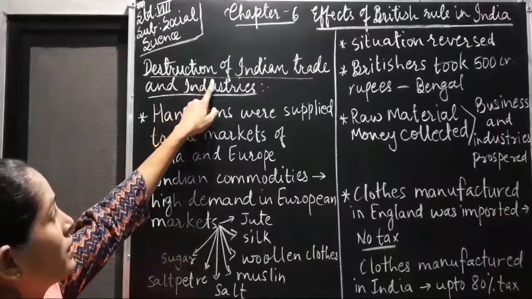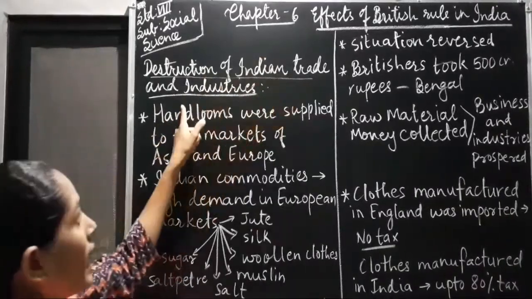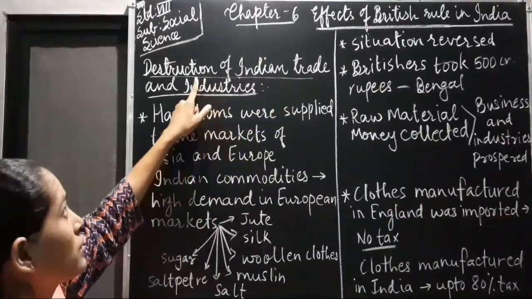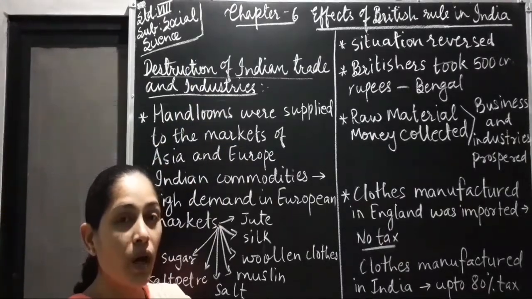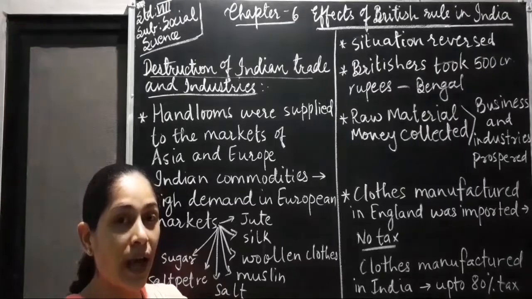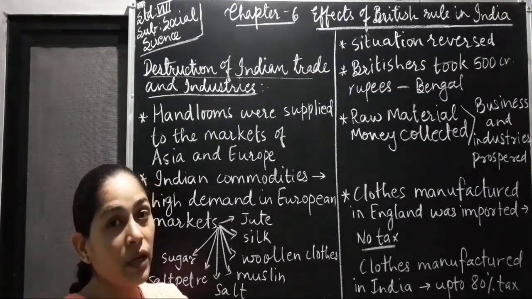First, destruction of Indian trade and industries. Destruction means to destroy. So in this, we are going to learn about how the Indian trade and industries were destroyed by the British rule.